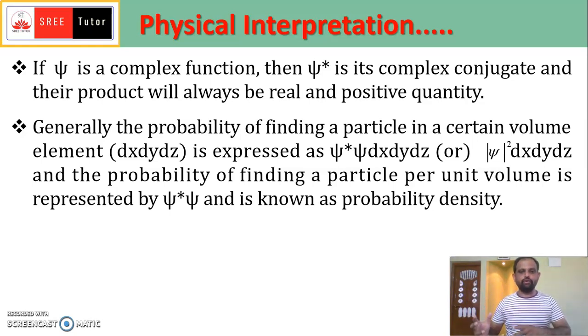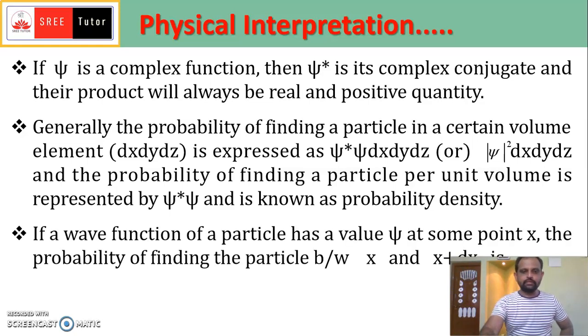Now consider the probability of finding the particle in a certain volume. If you take a small volume dx dy dz, in that volume we find the probability. Psi star psi dx dy dz is the probability of finding the particle in that space, so psi star psi is the probability of finding the particle per unit volume, and it is also known as the probability density.